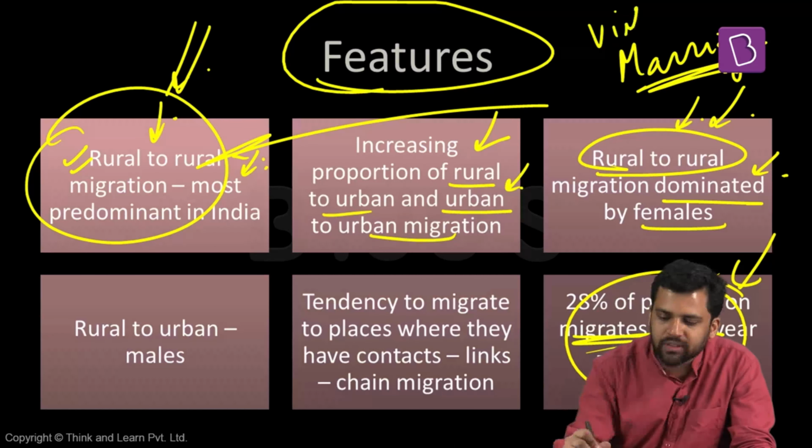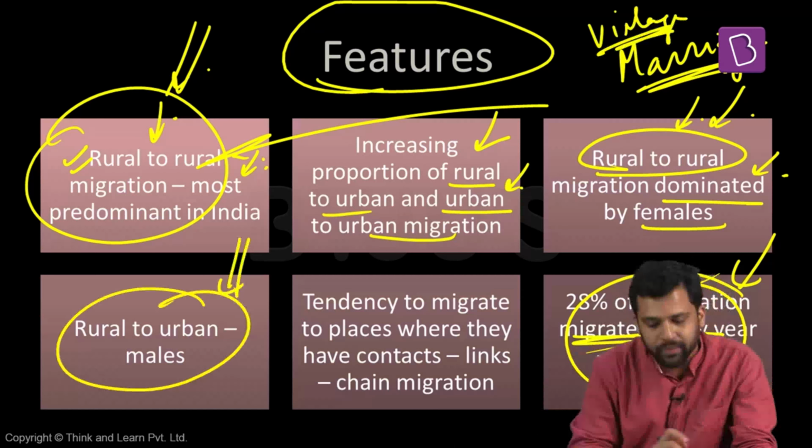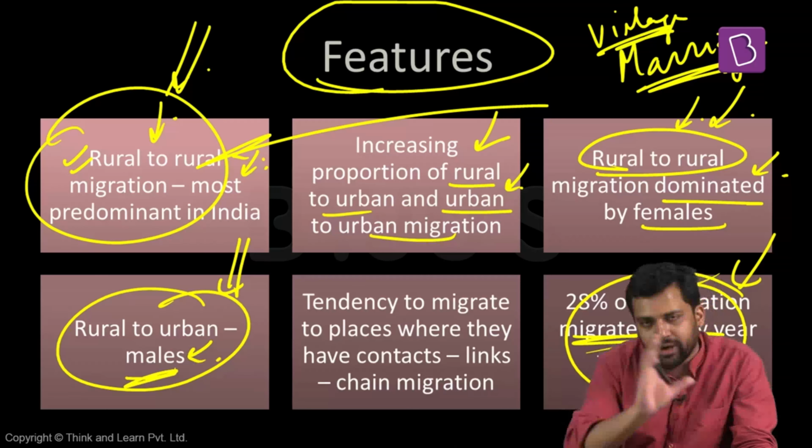At the same time, in many places, village exogamy is there. You should not marry within the same village. So people have to marry outside their village, and it involves migration. When it comes to rural to urban migration, here it is the males who are the major player. They are the ones who migrate more when it comes to rural to urban migration.